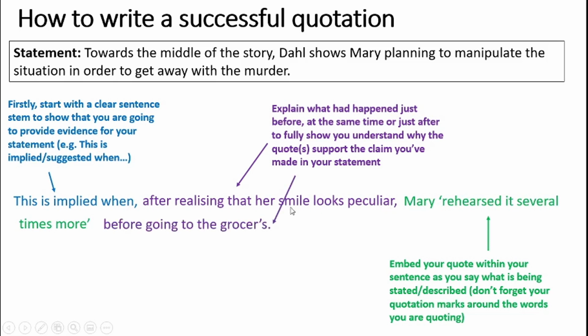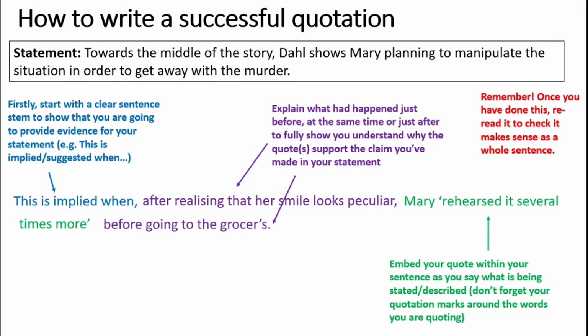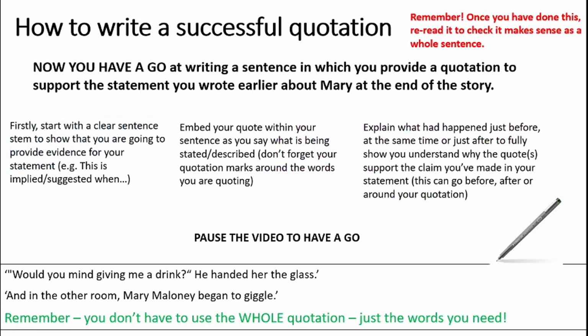And then finally, I'm giving another bit of context. But as I said before, actually your context could just be here, it could just be here, or it could be both. That's up to you. So that's the three parts of the quotation sentence. So always remember to check it. Over to you.